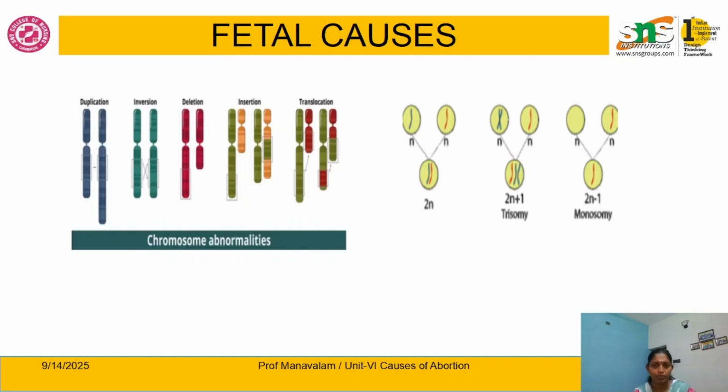In chromosomal abnormality, normally there is the 2n chromosomal number after the cell division. Sometimes, instead of 2n, an extra chromosome is present, either from the paternal or maternal side, and then it is called a trisomy.